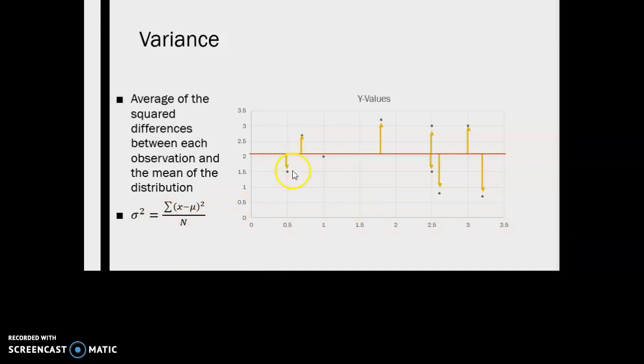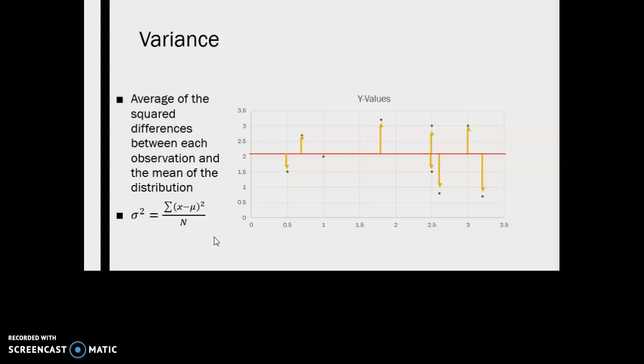So in other words, we would say, okay, what's the distance of this value from the mean? Let's say it's a half minus a half. We'd square that, which would give us plus 0.25. We've got another one that's minus a half, or plus a half. We get 0.25, and we go on and so forth. This would give us a positive value. We could then add that up and take the average. All right, and this is going to give us an estimate of the average squared difference between each observation and the mean of the distribution.